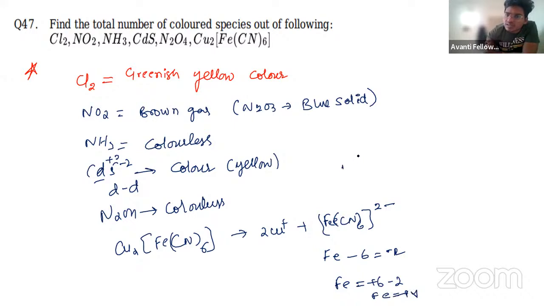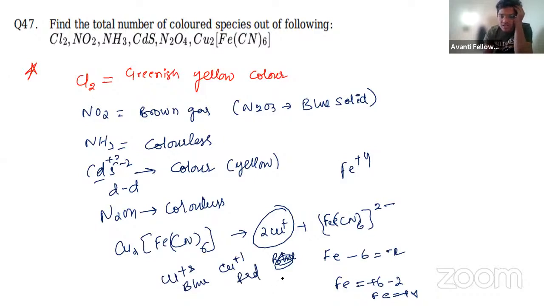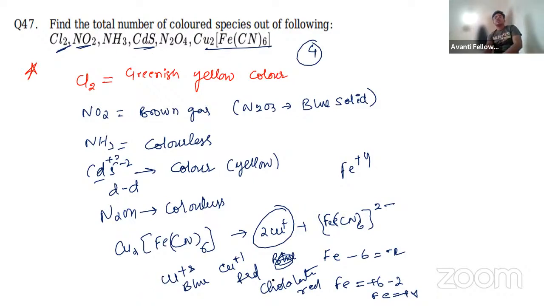So iron in the plus 4 state is highly unlikely, but still, copper in the plus 2 state is blue. Okay, and copper in the plus 1 state is red, and due to iron being present, we will call it chocolate red color. So in total, 4 species are colored and the rest of them are non-colored. Okay, I hope you all are clear.